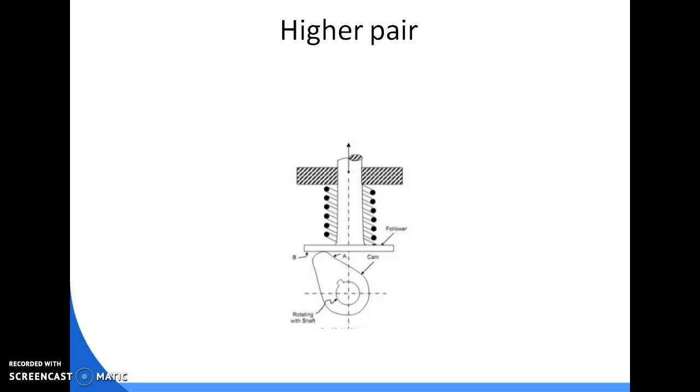Examples of higher pairs are a pair of friction discs, two-tooth gearing, belt and rope drives, cam and follower mechanism, ball and roller bearing, etc. Here we can see the cam and follower mechanism. The contact between the cam and follower is a point, so it is a higher pair.